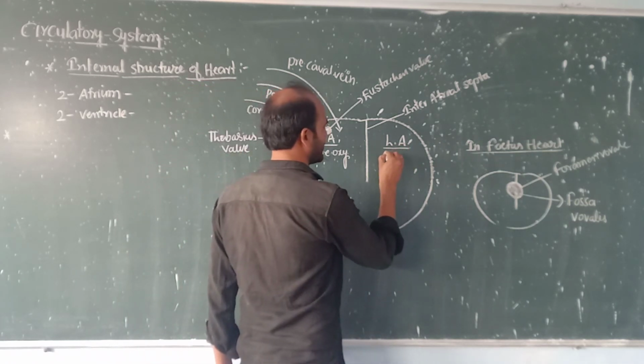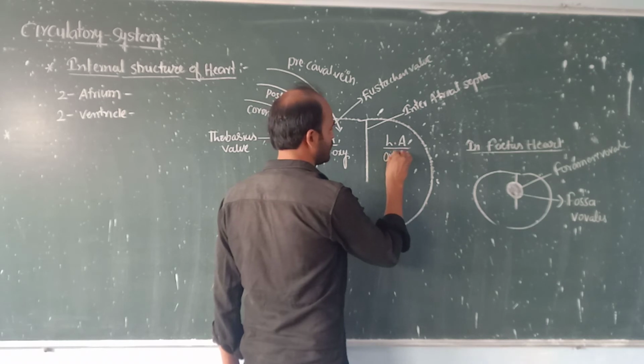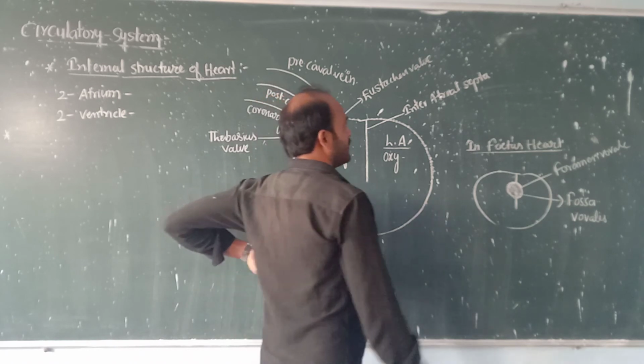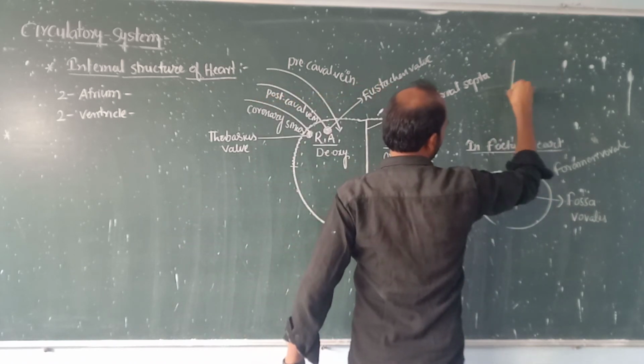Now come to the left atrium. The left atrium is always filled with oxygenated blood. Suppose this is the lungs.